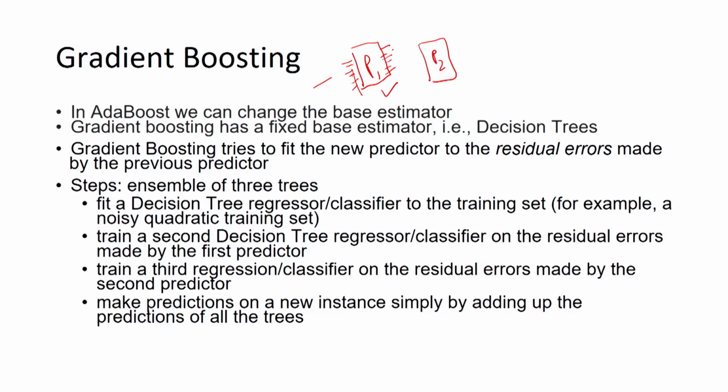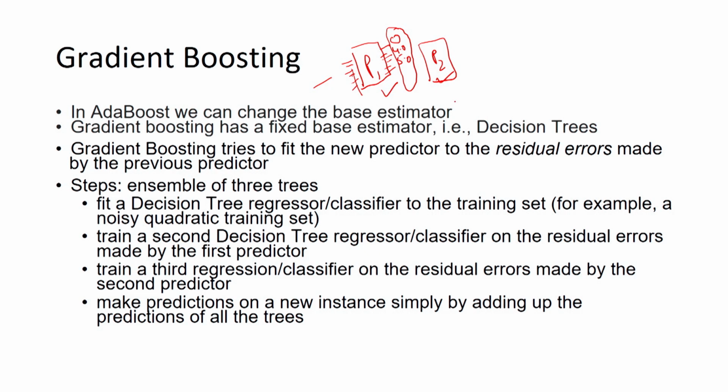Suppose this is a case of regression. For the first instance, suppose the predicted value is the same as the actual value, so the residual error is 0. For the second instance, the residual is suppose 4.0, for the third instance it is 5.0, and so on. So, the second predictor will be trained on these residuals, as the target and not the original output.